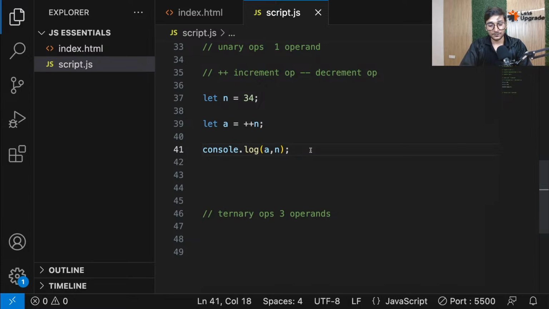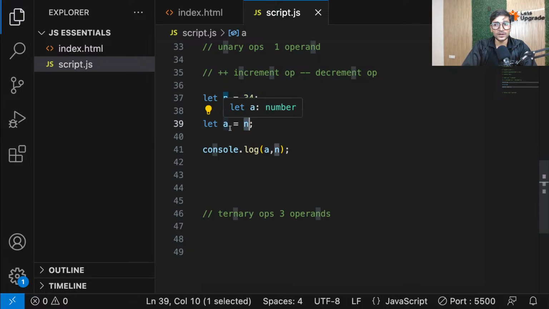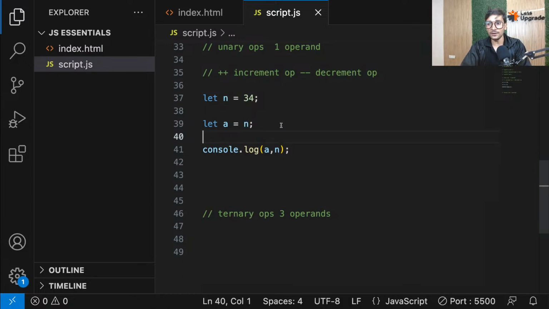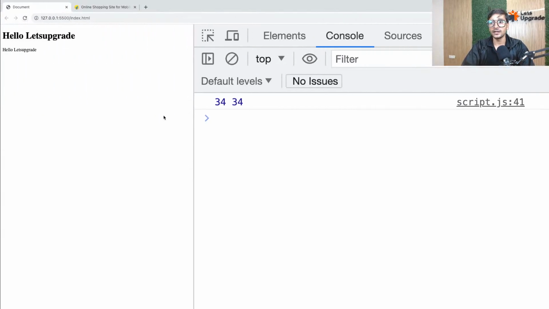Mr. Nice Guy and all the people who are confused in this, please focus, guys. Now see, if I do this, please focus for 2 minutes. My n is initially 34, correct? If I do a equals n, I'm simply assigning the value of n to a. So a will also become 34. So normally both should be 34, correct? a is also 34, n is also 34.